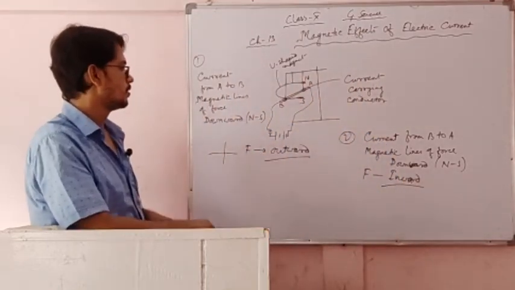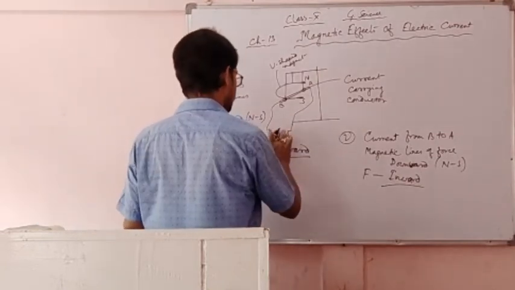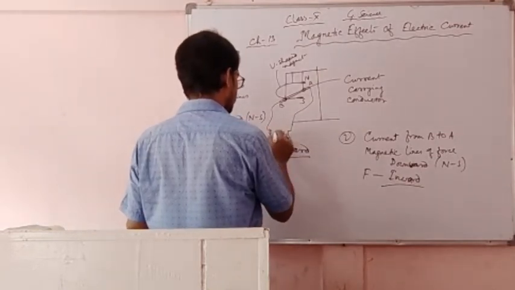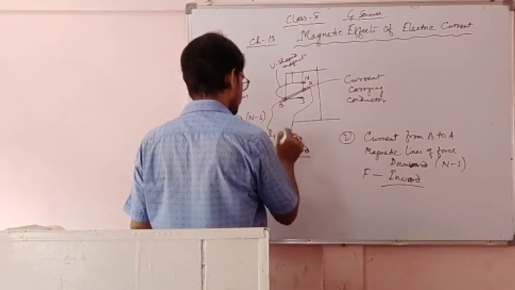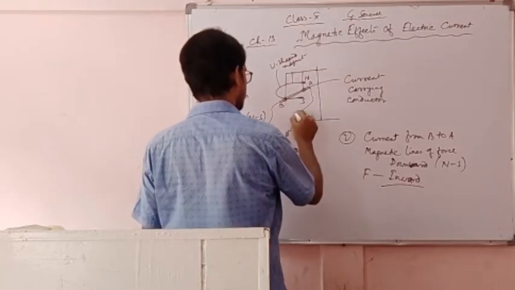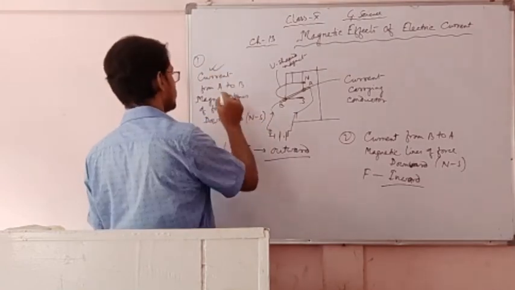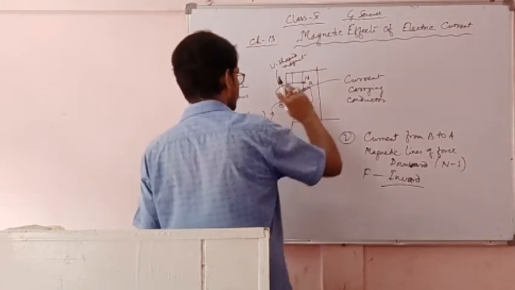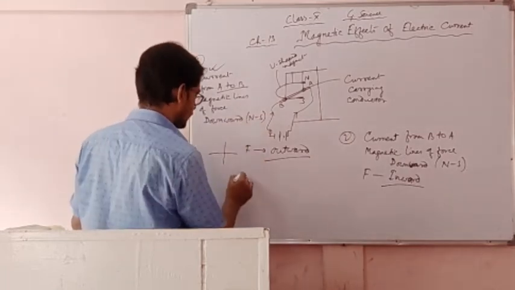Again he changed the battery and made it like earlier. The current is from A to B. Now change the magnet: instead of downward, it will be upward.